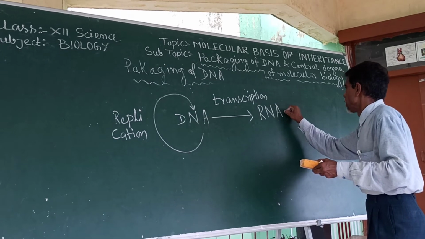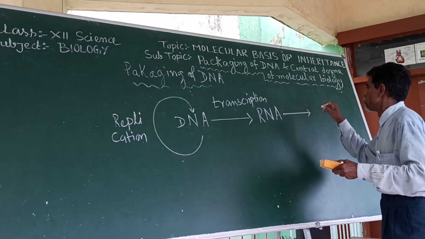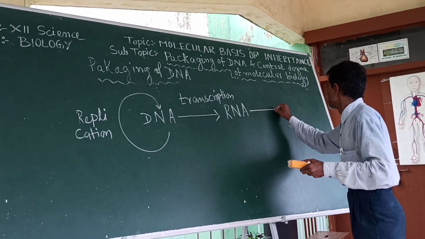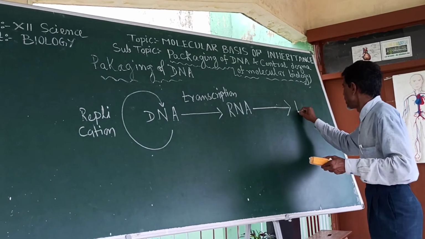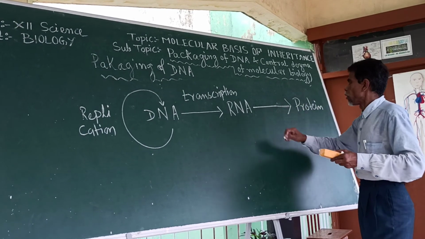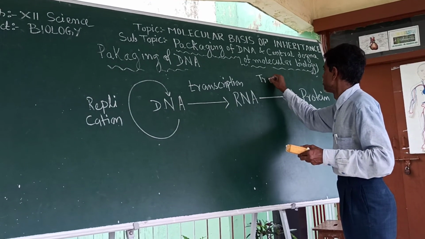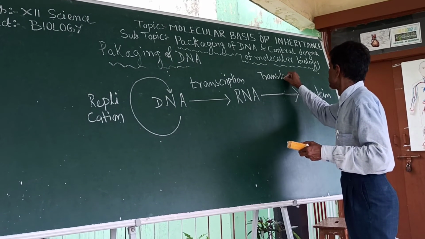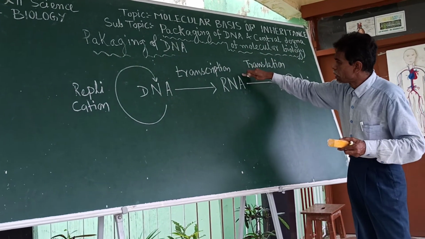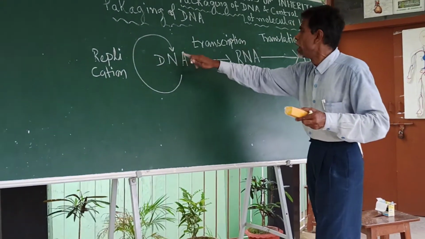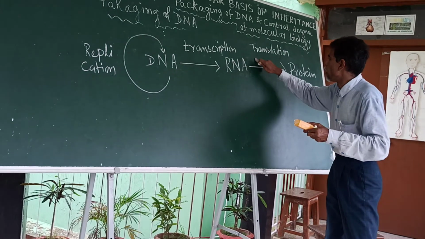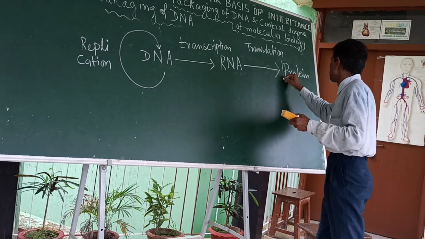And once the RNA is formed, the RNA will produce protein by a process called translation. That means the genetic information which has been copied from DNA to RNA is now copied in the form of a protein.